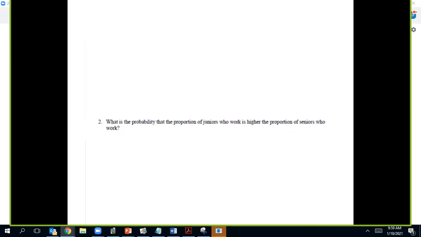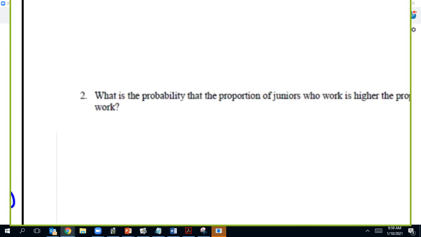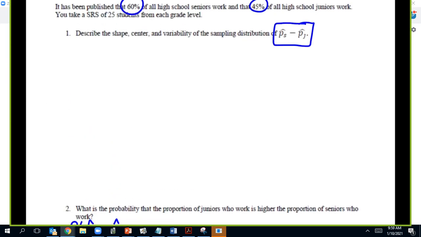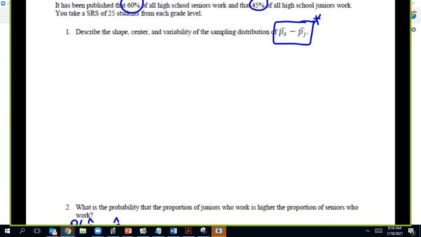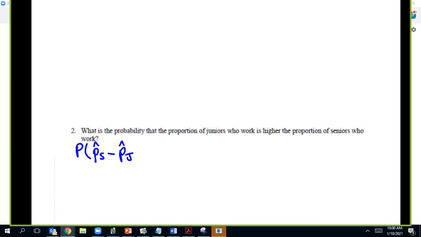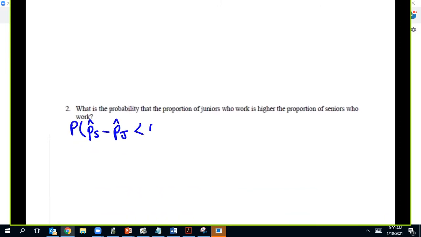Number 2, I'll just set up for you: what's the probability that the proportion of juniors who work is higher than the proportion of seniors who work? So I have seniors minus juniors as my distribution, as stated right here. I'm not allowed to change that. That's what they told us to do, seniors minus juniors. So if a higher proportion of juniors are working, then when I subtract these proportions, I would get a negative.